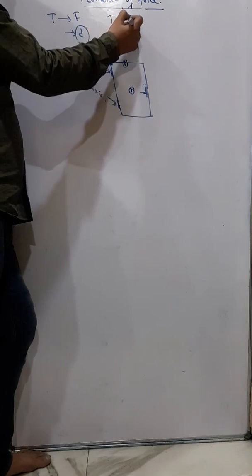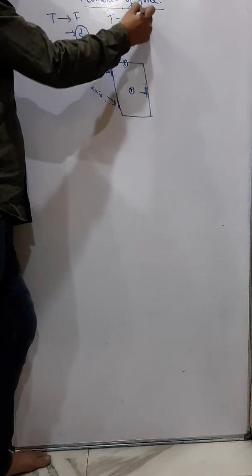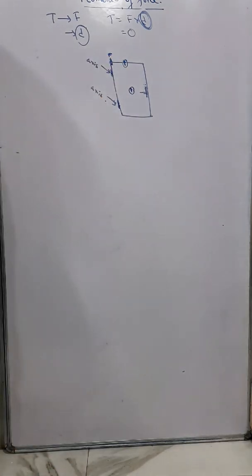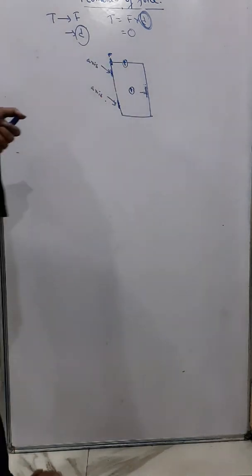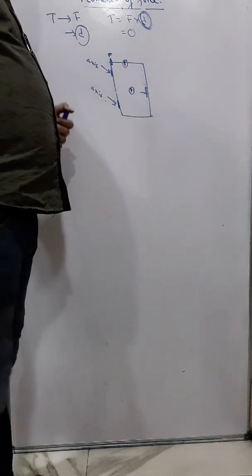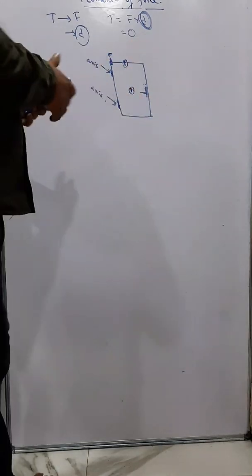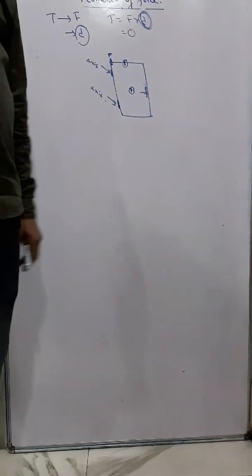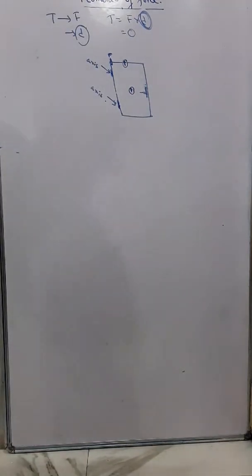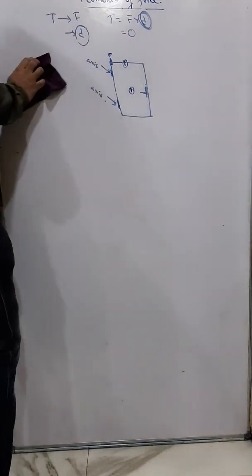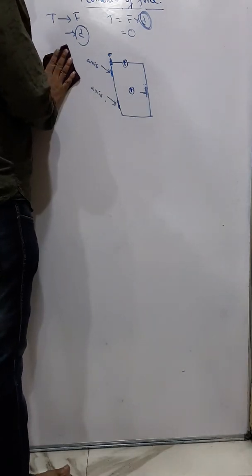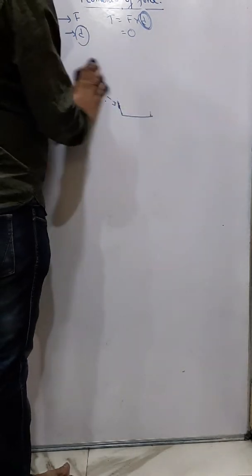So T is equal to F into D. If D is 0, then the turning effect will be 0 and the door is very, very difficult to open. So in common life also we use this concept: we just increase the distance, and then we can easily get a greater turning effect.